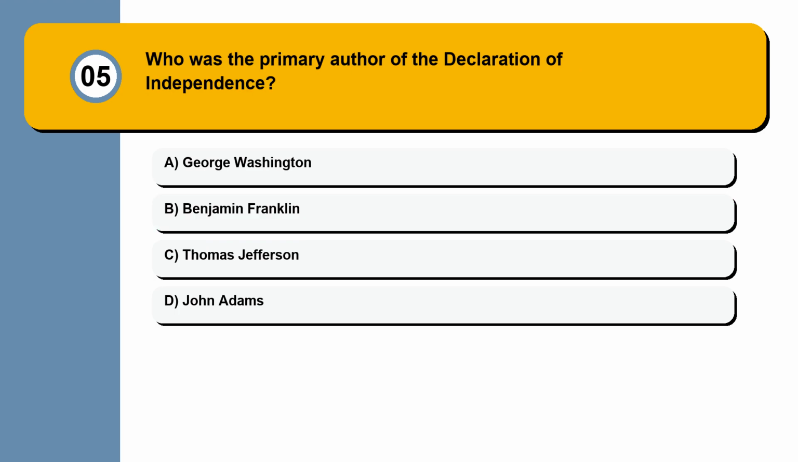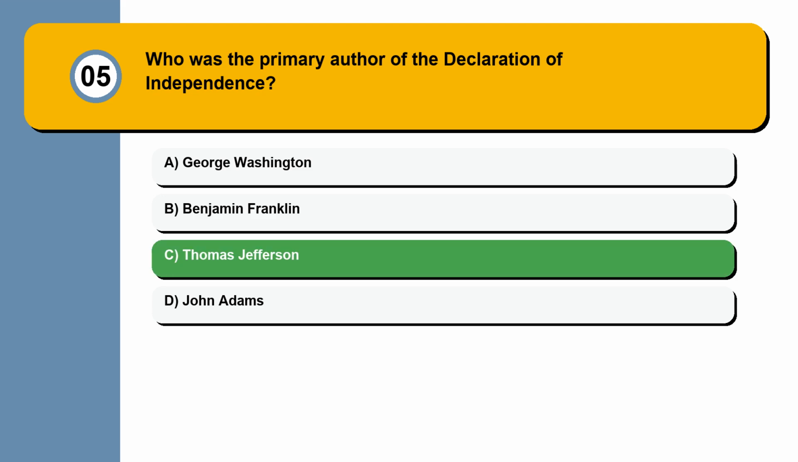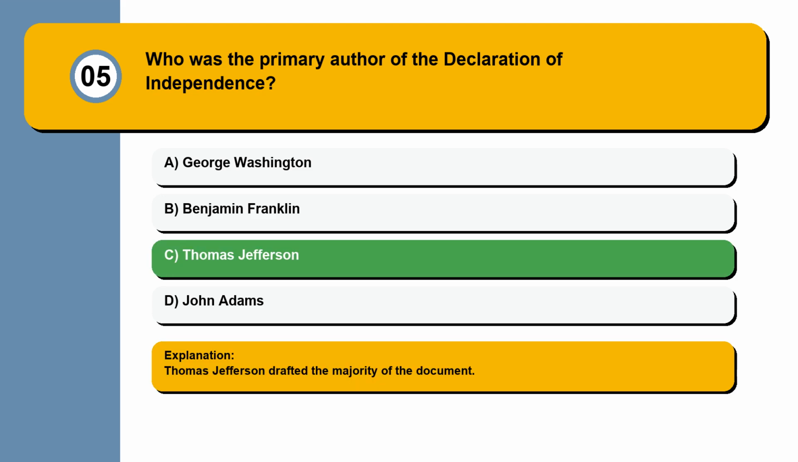Question 5. Who was the primary author of the Declaration of Independence? George Washington, Benjamin Franklin, Thomas Jefferson, John Adams. Thomas Jefferson drafted the majority of the document.